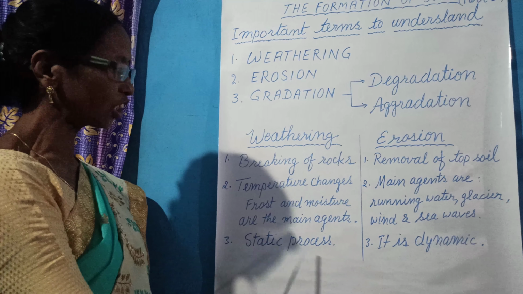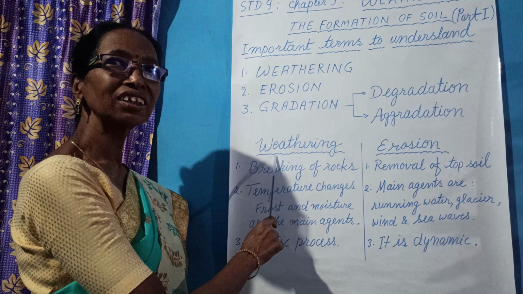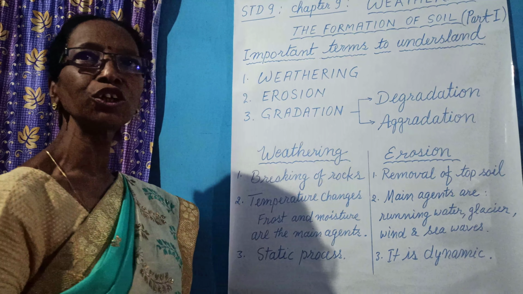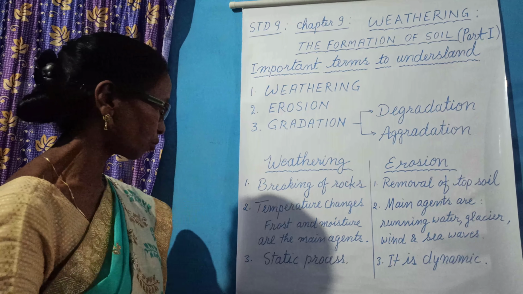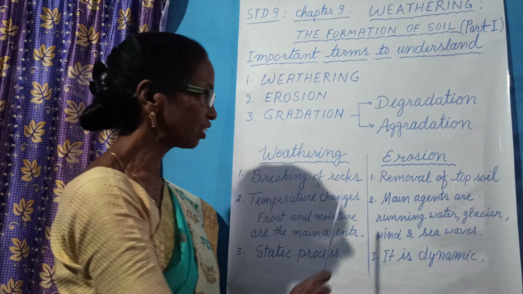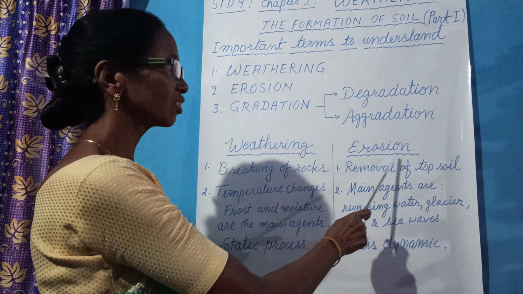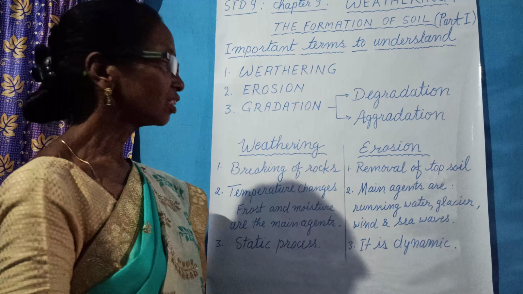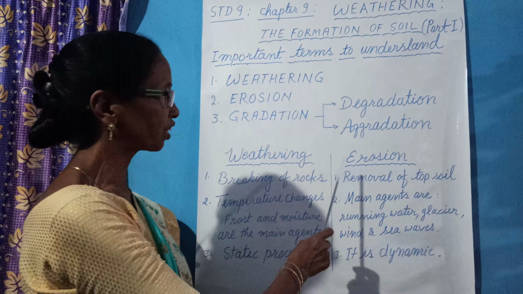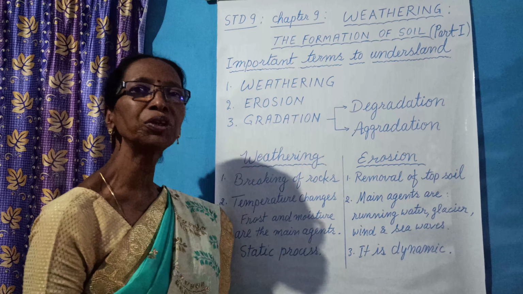Weathering is a static process. All of a sudden, the landforms cannot be changed. It takes place to disintegrate the rocks over a long period of time. It is a very slow process, but erosion is a dynamic process. This can change the surface of the earth in a short period of time. All of a sudden, due to erosion, the surface of the earth can be changed.